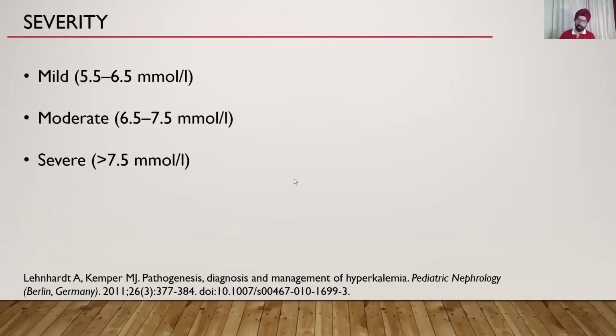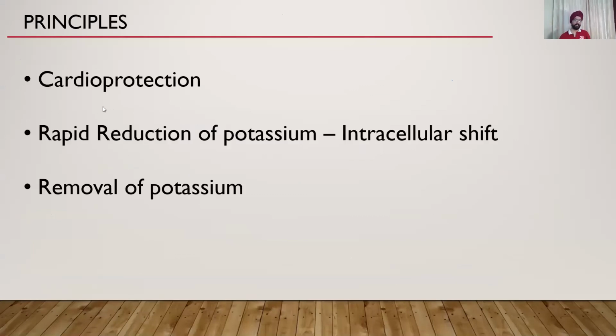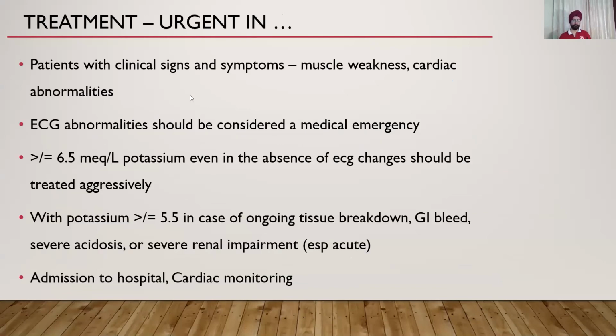How do you treat? Now, severity is mild, moderate, and severe. As mentioned, some books say 7, some 7.5, and some mention severe as 8. The principle is to protect the cardiac tissue. How do you do that? You have to rapidly reduce potassium, and then your eventual aim is to remove it from the body. So urgent treatment is in patients who have clinical signs and symptoms, so muscle weakness and cardiac abnormalities. If there are ECG abnormalities, it's an urgency.